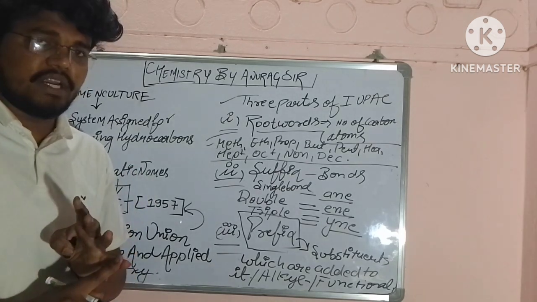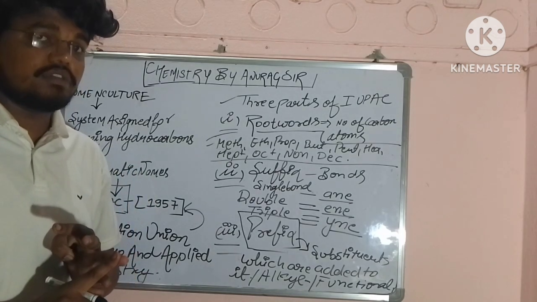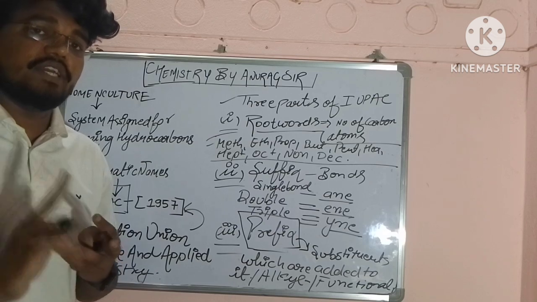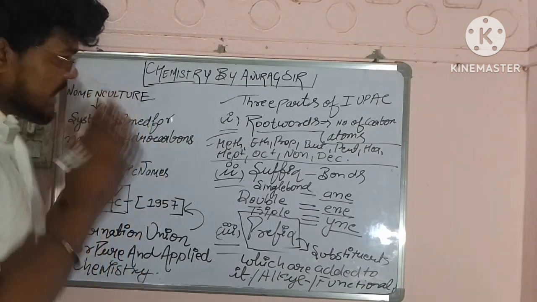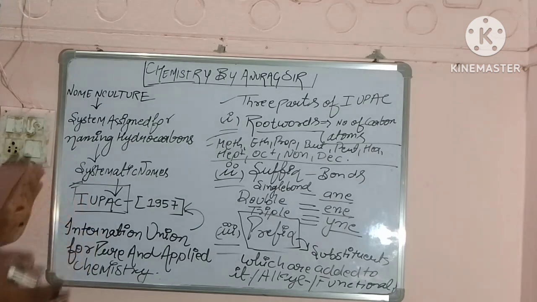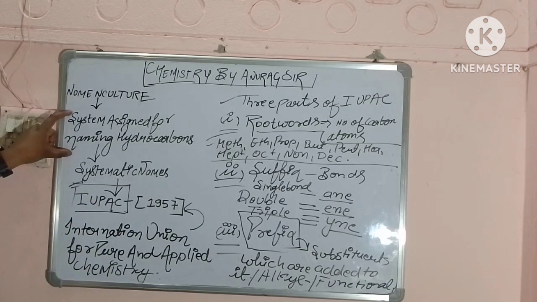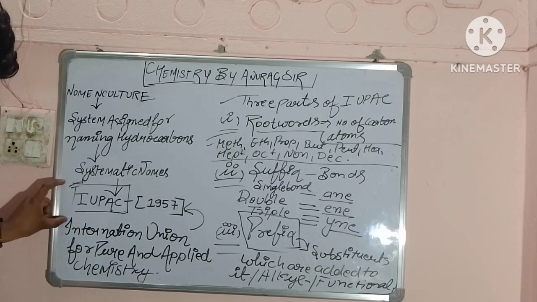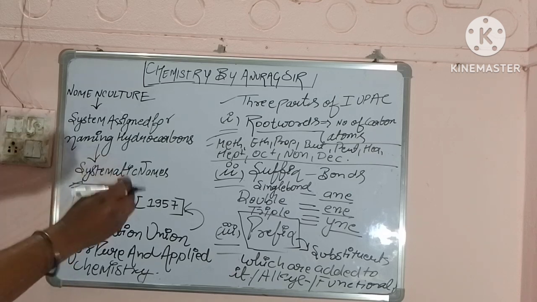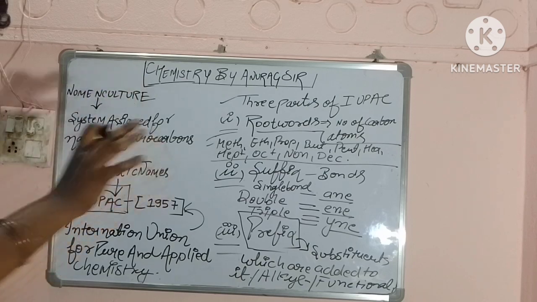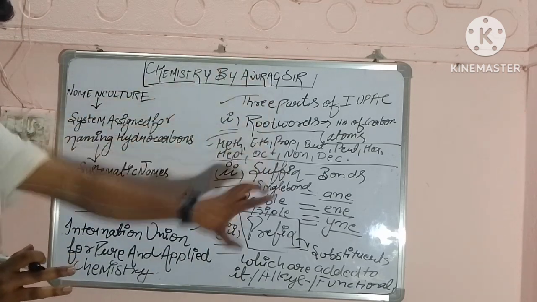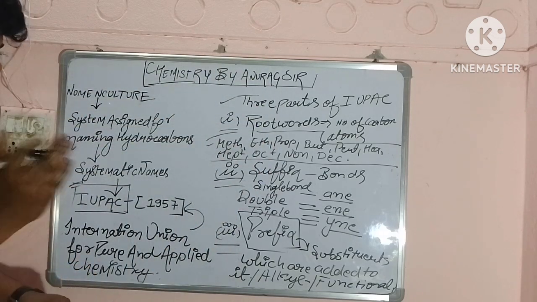Root word, the number of carbon atoms. Suffix, the number of bonds, whether it is single, double or triple. Then we have the substituents, alkyl groups or the functional groups. If we understand these things well, then we will be able to understand the systematically assigned names, that is called IUPAC, very well. Okay, so note this down. Make notes, and then we will go to the rules of nomenclature, and then we will practice some examples also.